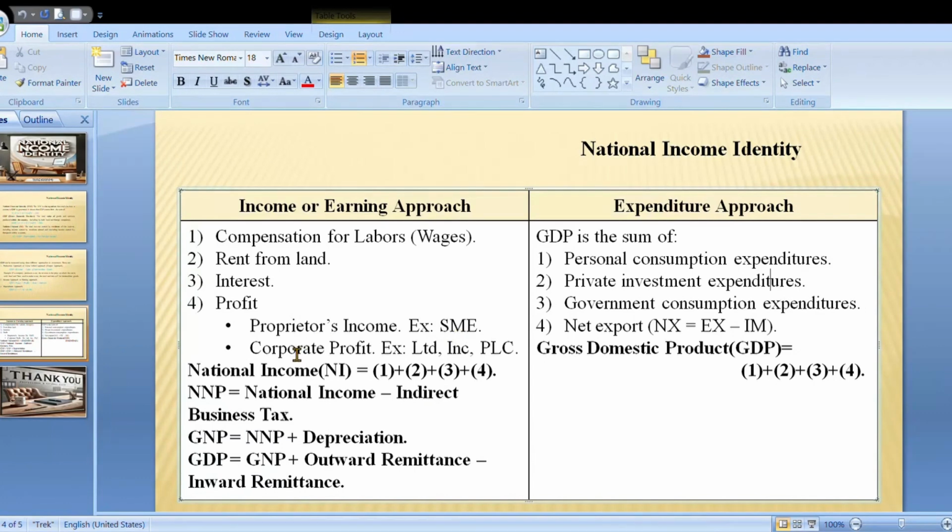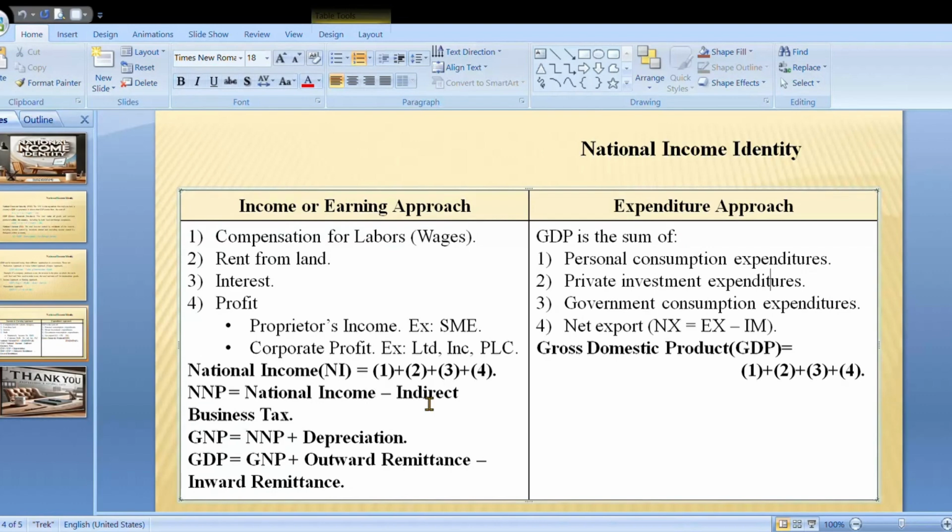On the other hand, corporate profit. Corporate profit is the money a company earned after paying all its costs and taxes. Example, LTD, INC, PLC. LTD means limited, INC means incorporated, PLC means public limited company. These are all business structures used by companies. National income minus indirect business tax equals net national product.